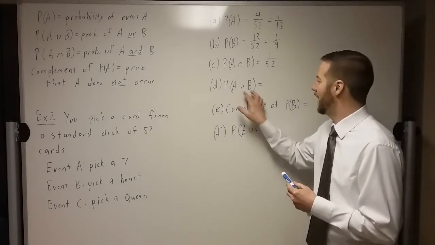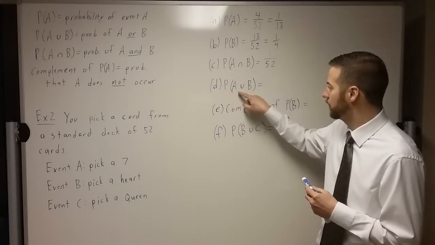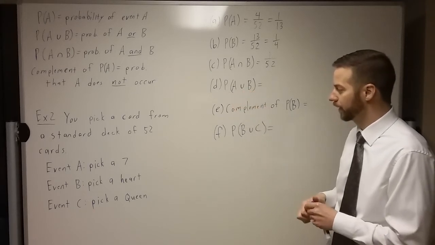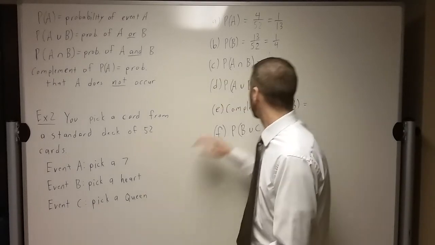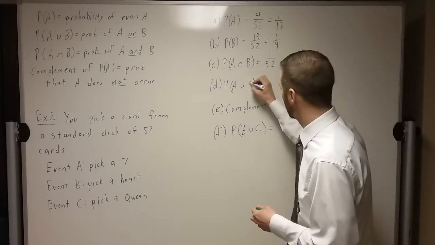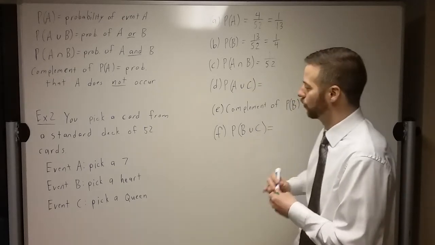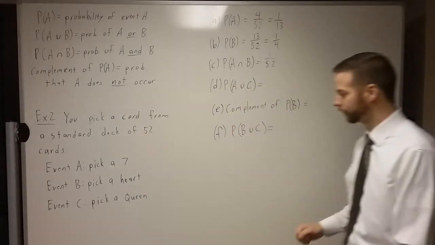All right, and then D, this symbol means union, or. So what's the probability of A or B? So what's the probability that you pick a 7, or, you know what, I'm going to change this to C first. So what's the probability that you do A or C? So what's the probability that you pick a 7 or a queen?